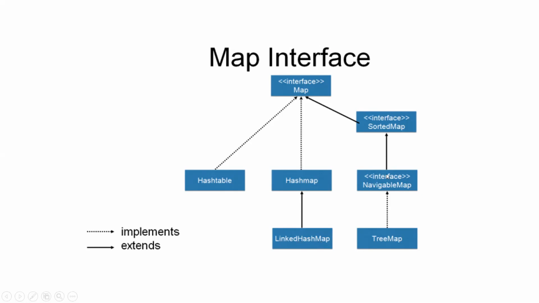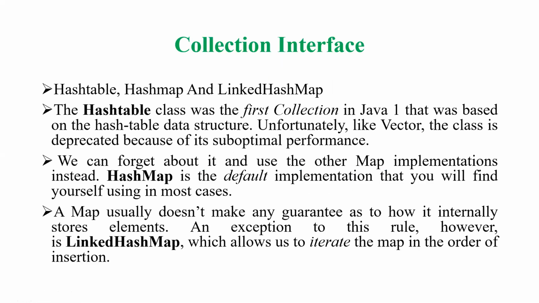And the relation between the navigable map and the sorted map is also an extension, and the remaining concepts are implements. Okay, this is the map interface. And some other aspects are also there as a part of the collection interface: hash table, hash map, and linked hash map. If you are referencing the hash table, it is a class where you can observe the collections in Java 1. It was the first collection in Java 1 that was based on the hash table data structure.